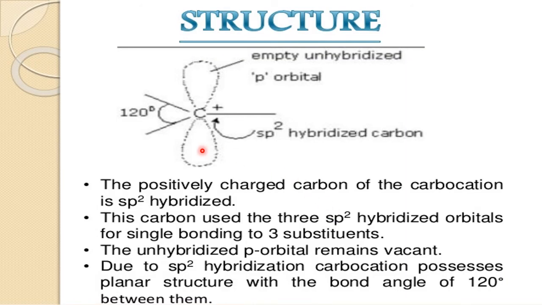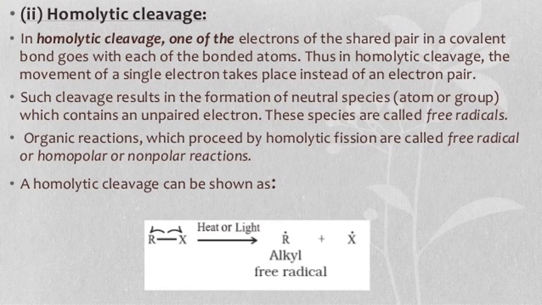Now you see one simple structure of the carbocation. Carbon plus charge, this is the simple methyl carbocation with three hydrogens. Two are shown, and the other is not shown here, it is understood as hydrogen only. This is a planar structure, triangular planar, an sp2 hybridized carbon atom with 120 degree angles. Please refer to the chemical bonding chapter. I leave it to you to go through the content.